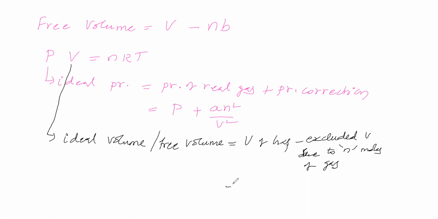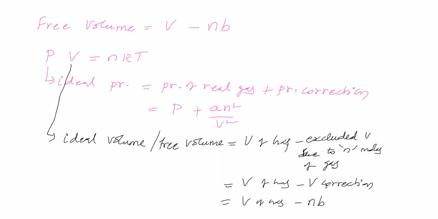So this free volume is equal to volume of gas minus this volume correction. Volume correction means this excluded volume. This excluded volume is equal to nb.